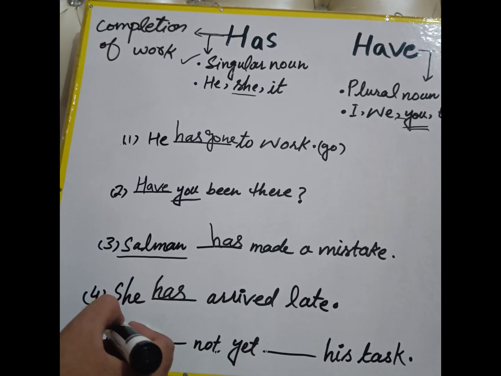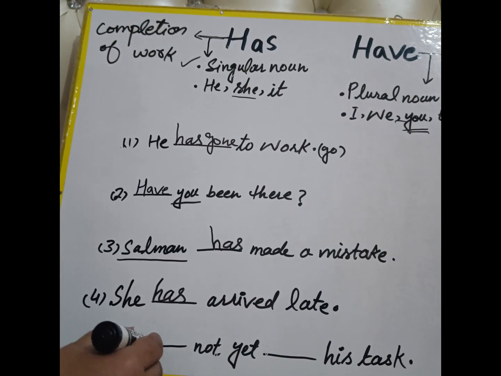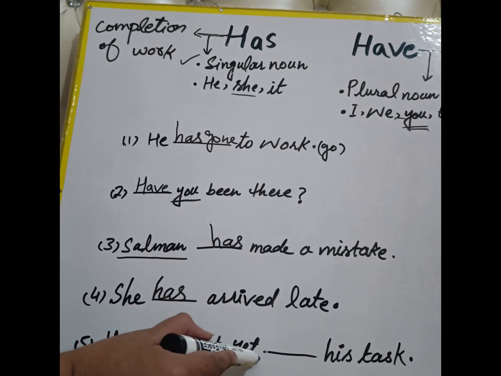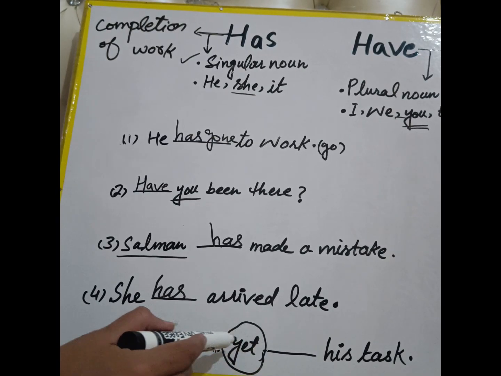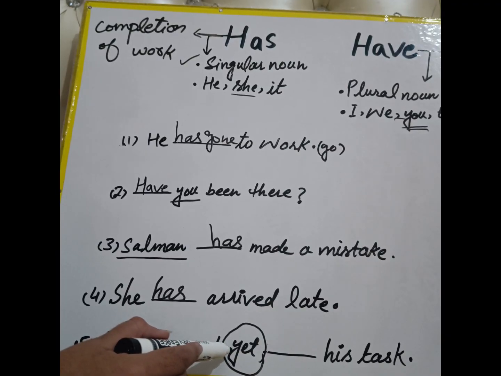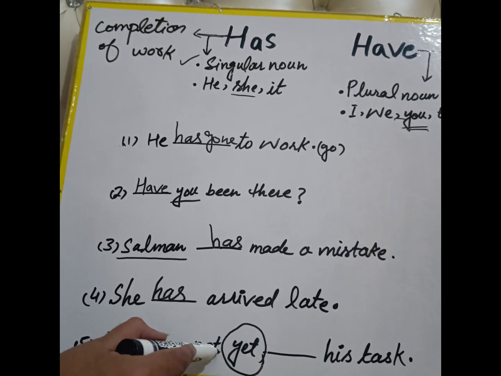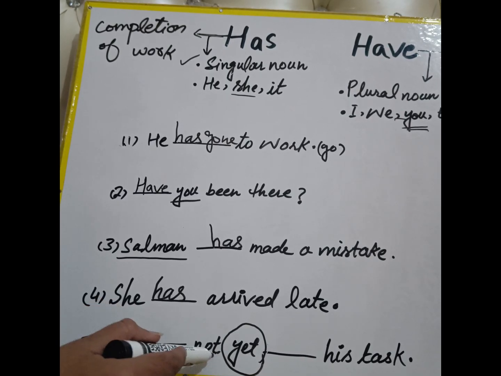In the last, we have the sentence that is "he blank not yet blank his task." Here, an important thing is yet. Yet is being used with present perfect tense when you talk about the negatives or you talk about the negative things in the sentence. So here we have another sentence that belongs to present perfect tense, and here we have he.